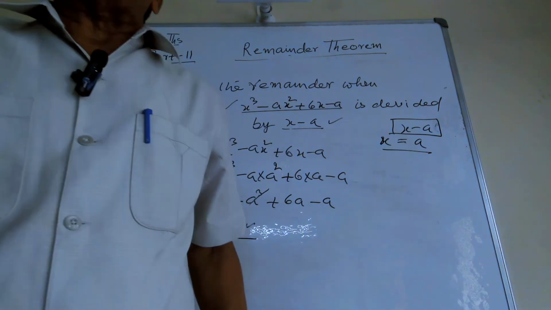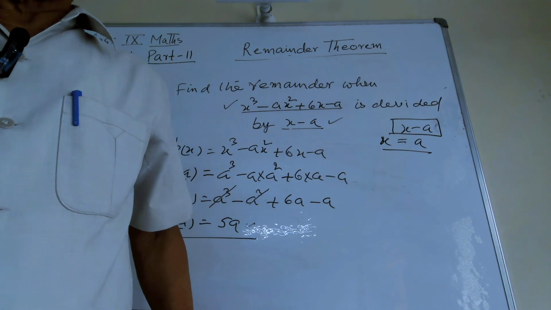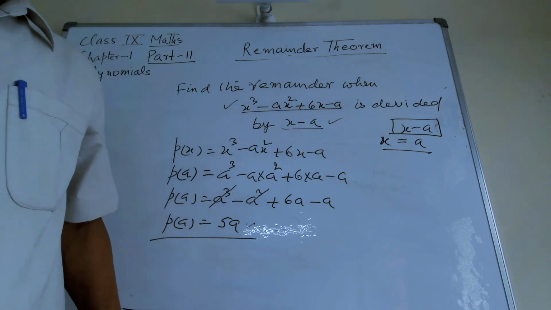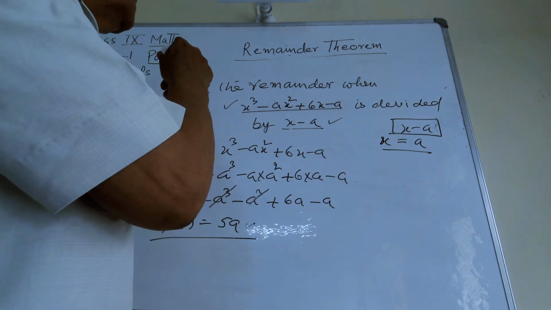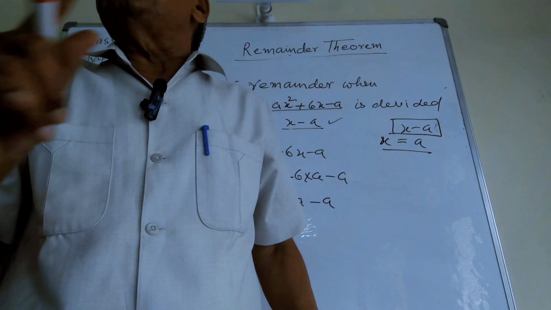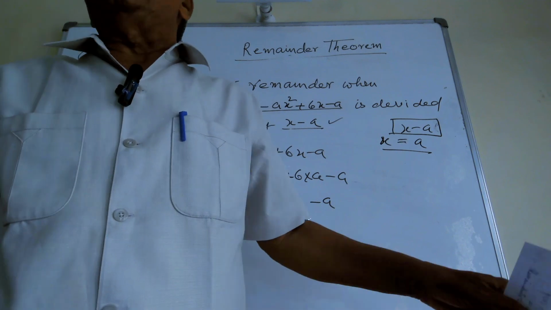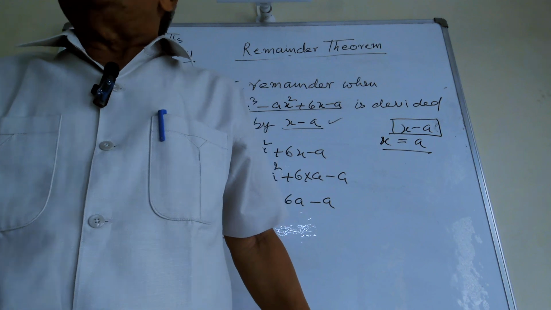So this is the way of checking the factor as well as the remainder. So in the next part, I will take the next topic of this chapter first, factorization, method of factorization. The third part I will take later on.